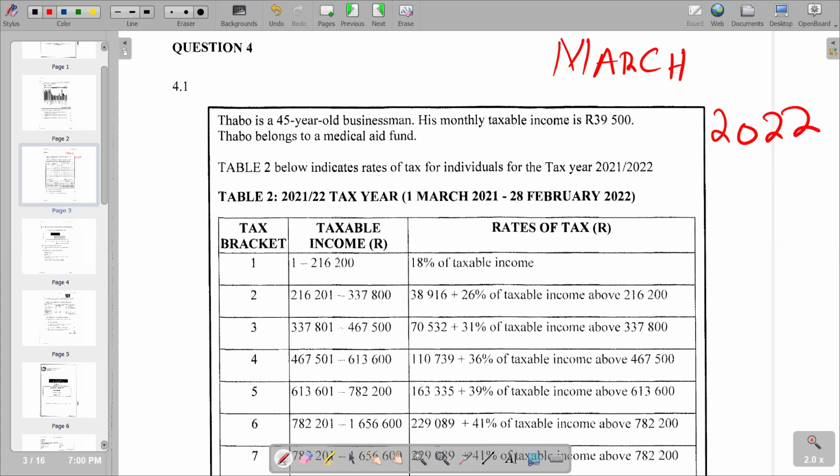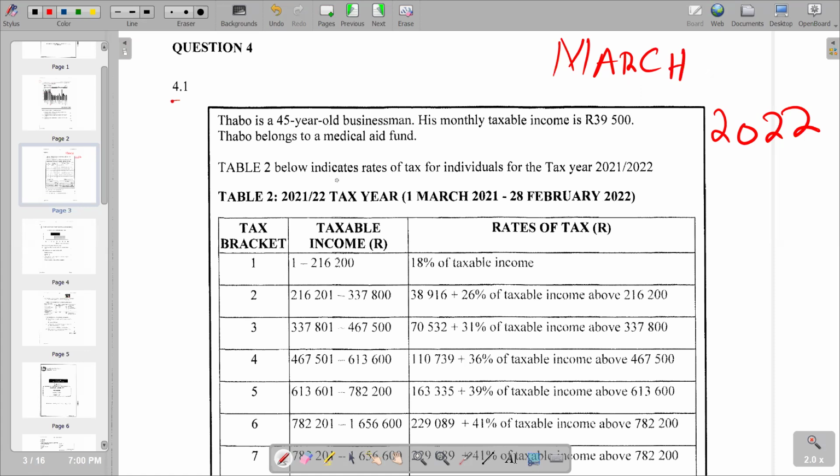In this video, we want to look at question 4 on this question paper. That is the question paper of March 2022, and our question is on tax. So we are going to look at 4.1, which is Tabo is a 45-year-old businessman. His monthly taxable income is 39,500 rands. Tabo belongs to a medical aid fund.